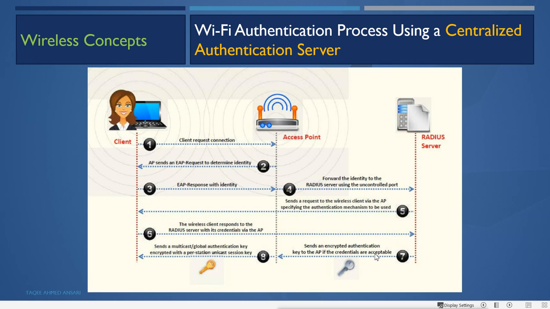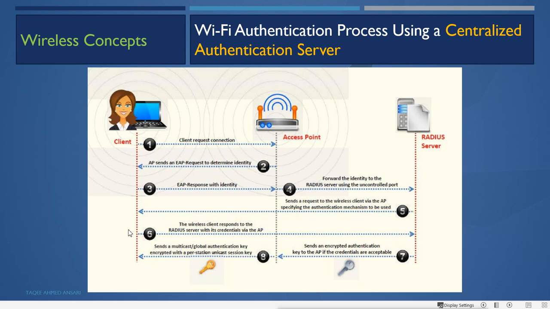So it will send what? A unique key to the AP, and the AP will send it to the client, and by using that key they will secure the communication from the client to the server or to the access point. Using these keys, these public and private keys. So these keys will be given by the Radius server to the AP, and from the AP it will send them to the client.